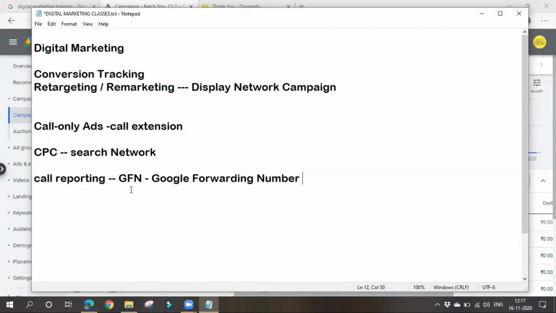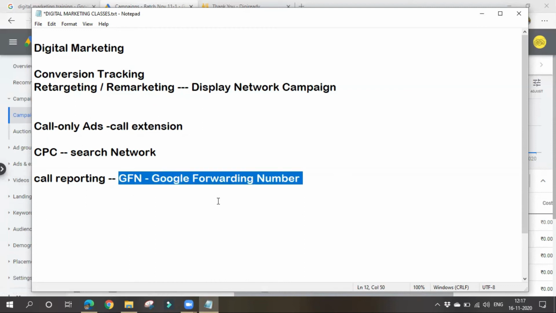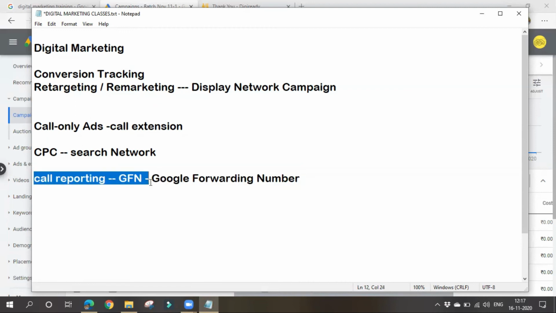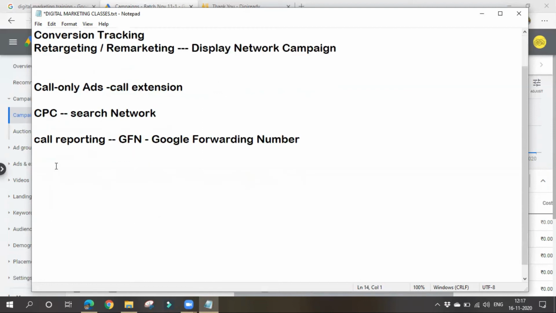So then what is this GFN number? Google forwarding number. Call reporting makes use of Google forwarding number in order to track various things like call duration, start and end time, whether the call is connected or not, and the caller area code. We have spoken about all these things. Now what is this GFN number? A GFN number is a unique phone number provided by Google only. It is used in our ads, which helps to track calls to our business.